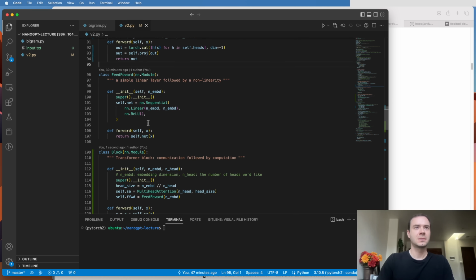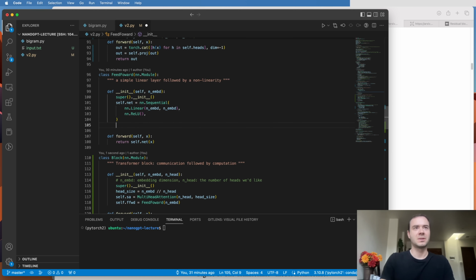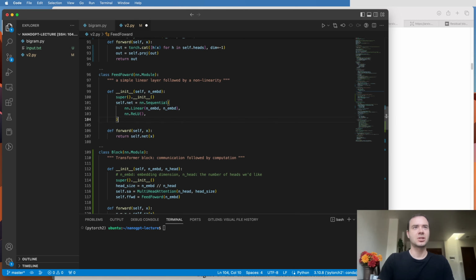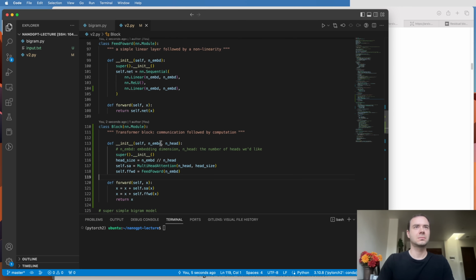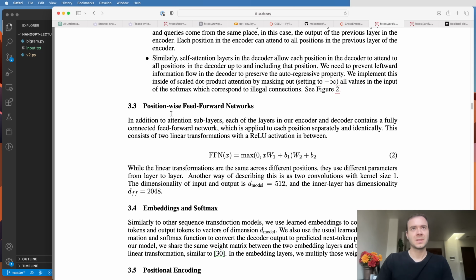And then here in the feedforward, it's going to be the same thing. I could have a self.projection here as well, but let me just simplify it, and let me couple it inside the same sequential container. And so this is the projection layer going back into the residual pathway. And so that's it. So now we can train this. I implemented one more small change. When you look into the paper again, you see that the dimensionality of input and output is 512 for them. And they're saying that the inner layer here in the feedforward has dimensionality of 2048. So there's a multiplier of 4.